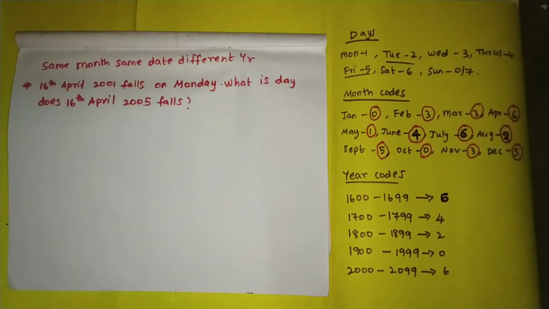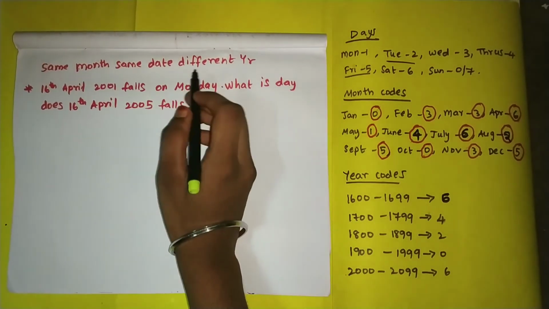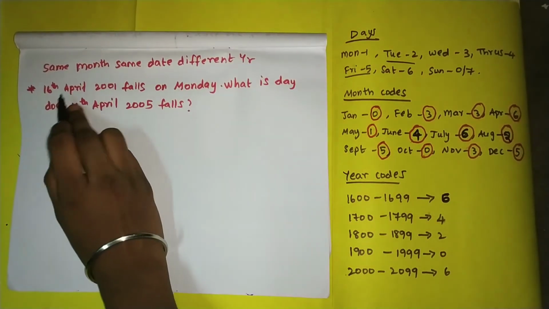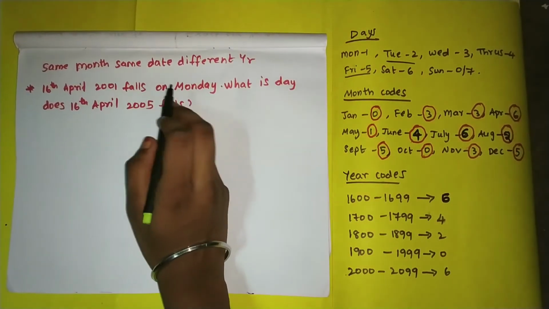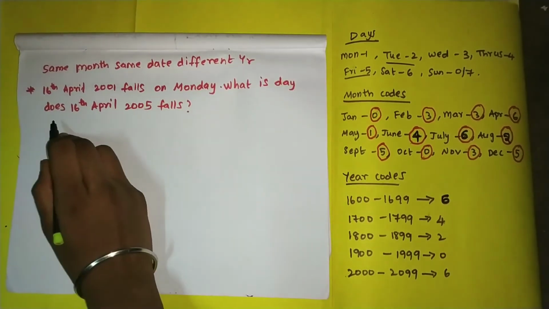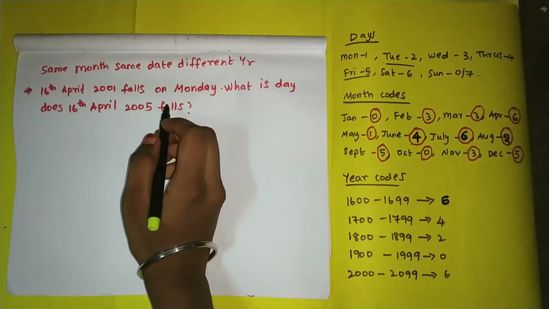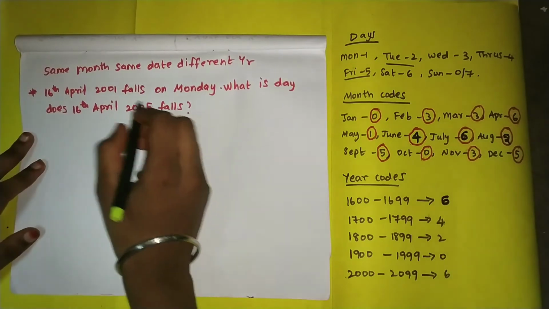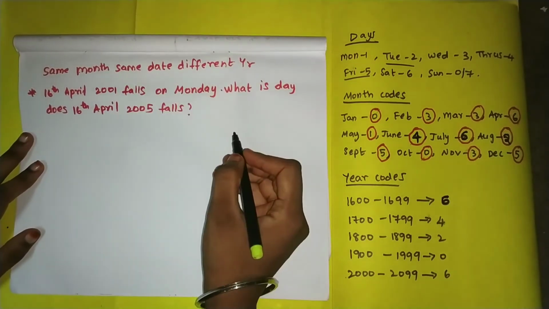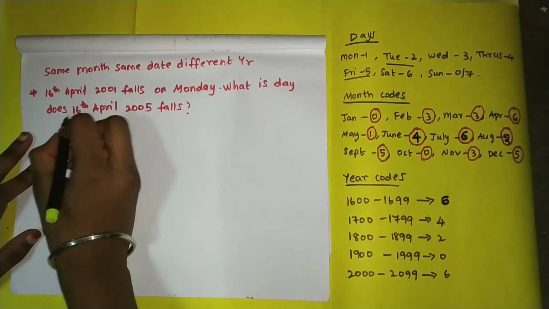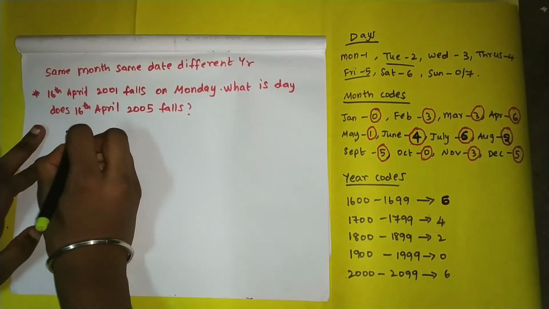So the next question is same month and same date, different year. 16th April 2001 falls on Monday. What day does 16th April 2005 fall on? That means you have to start counting from 2002. I'll tell you the reason. So start counting from 2002.